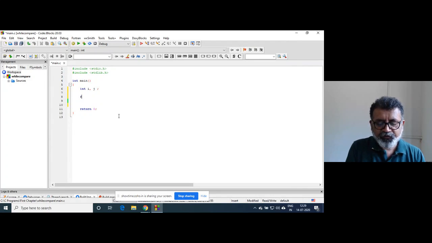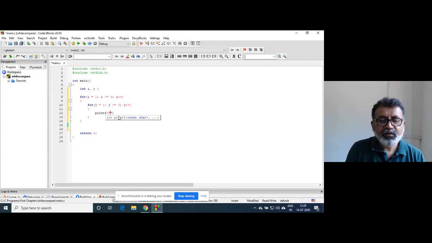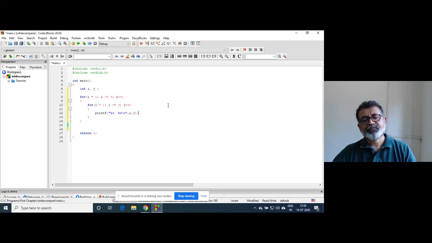So if I write for i is equal to 1, i less than or equal to 3, i plus plus, for j is equal to 1, j less than or equal to 3, j plus plus, printf "%d %d\n", i, j. Right?